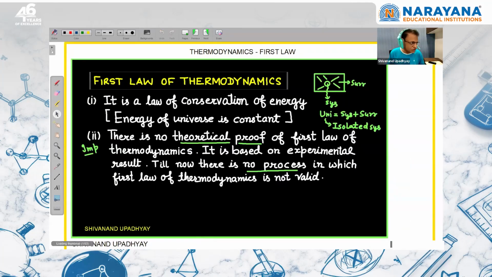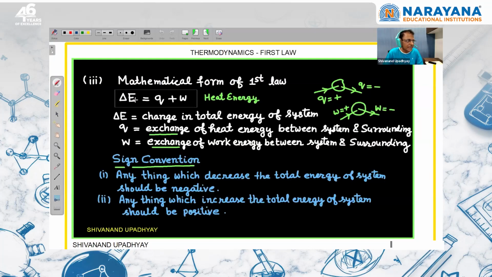So coming to the first law of thermodynamics, we know that the first law of thermodynamics means the law of conservation of energy, and there is no theoretical proof of the first law of thermodynamics. It is derived from experiment. Until now, it is valid for all types of systems. We know the mathematical form of the first law of thermodynamics. We are writing that delta E is equal to Q plus W. So this is the mathematical form, and this is according to the IUPAC convention.